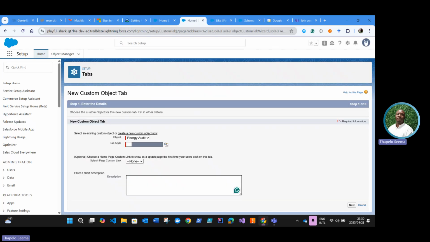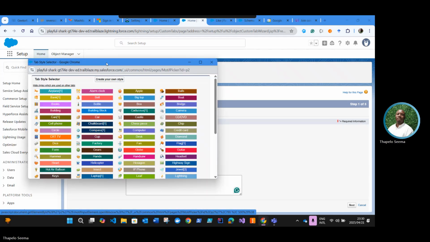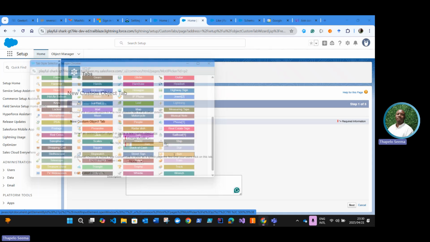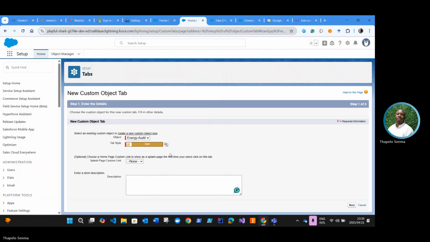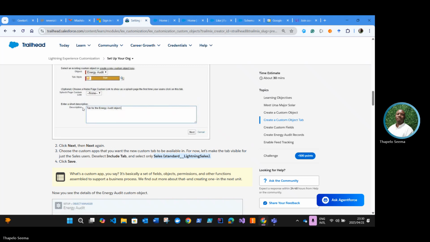So let's go on ahead. We are going to look for the sun. This is somewhere there. All right. Select the splash page. You're going to click on next. Description. The description. There. Tab for the energy audit object.